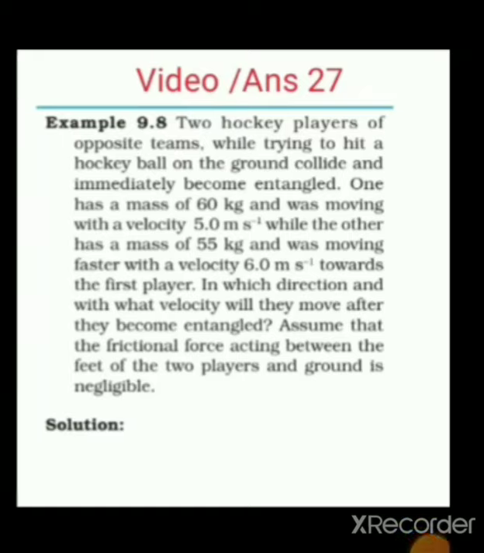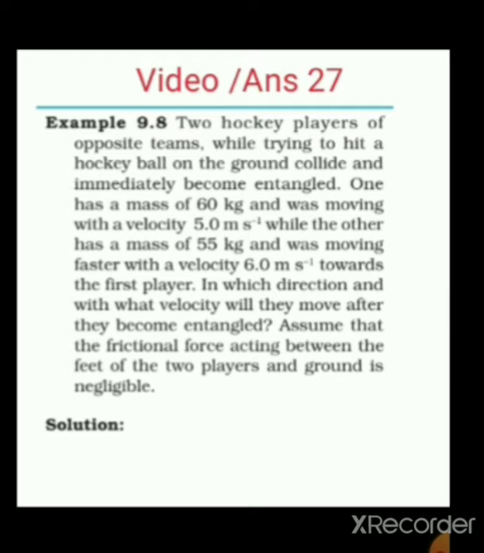Now we will see the question number 27, that is example 9.8. Two hockey players of opposite teams, while trying to hit a hockey ball on the ground, collide and immediately become entangled.